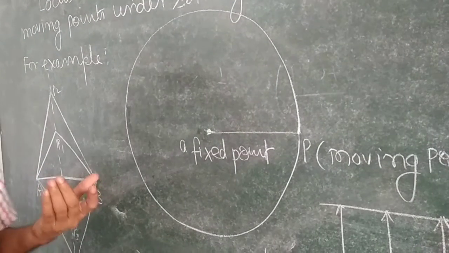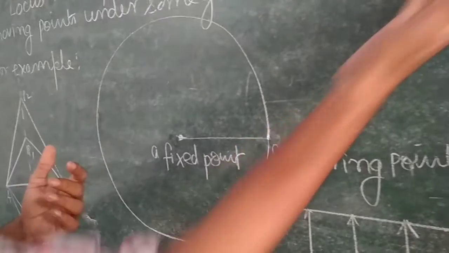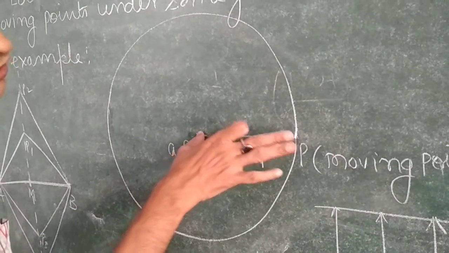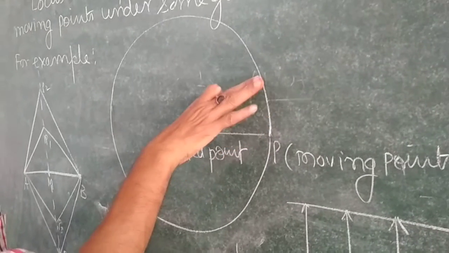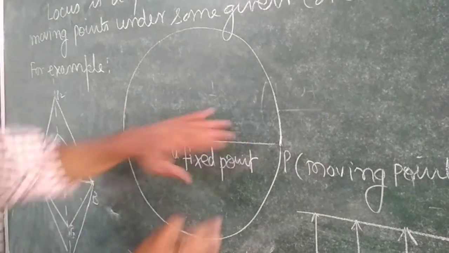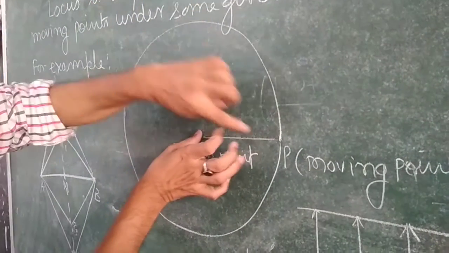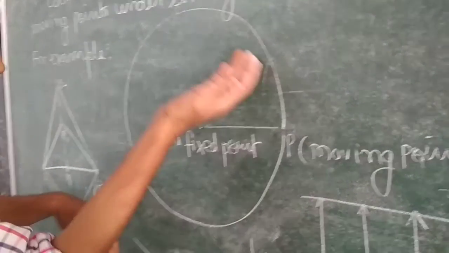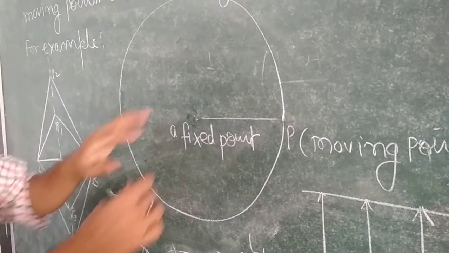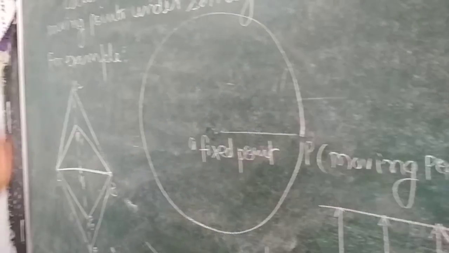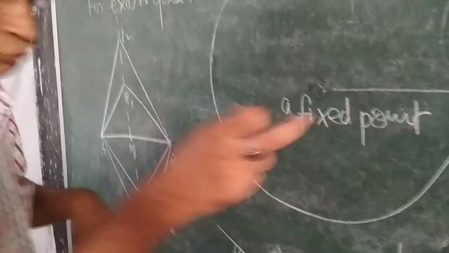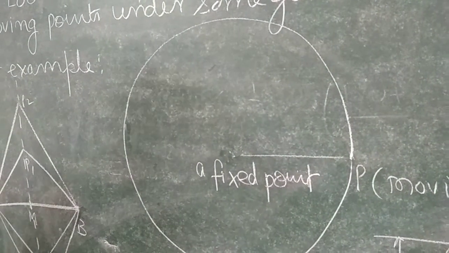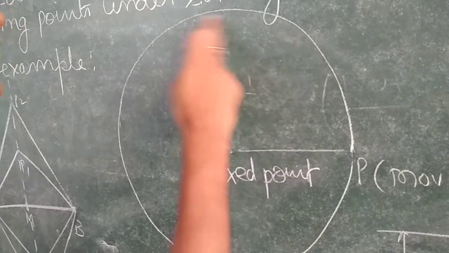How does it move? It will not go in this direction, it will not go downward, it will go upward. It will move like this: first position, then second position, then third, fourth, fifth position. Like this it will move. When it moves according to this, it follows the given condition that it has to move at a fixed distance, and so it generates a circle.